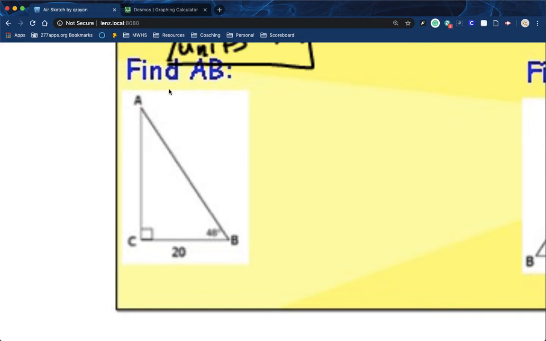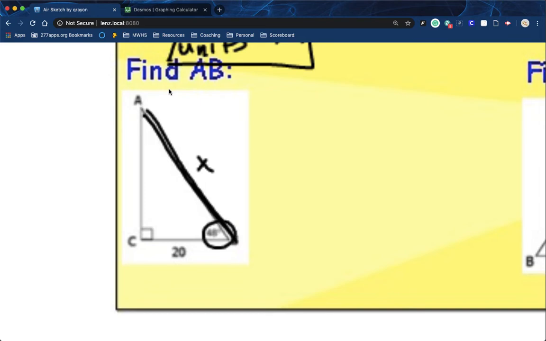Now this one, the directions say find AB. So first thing you probably want to do is actually mark AB, which is in this case the hypotenuse right here. Mark AB with the letter X, just because that's what we're used to using. Now that is very blurry.